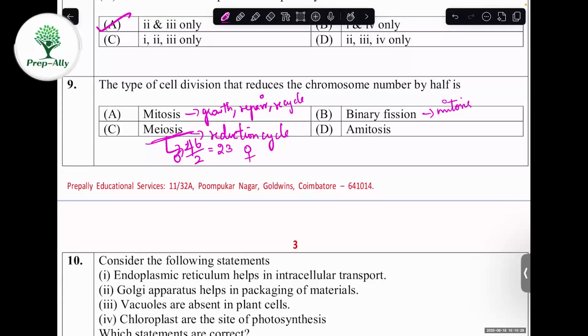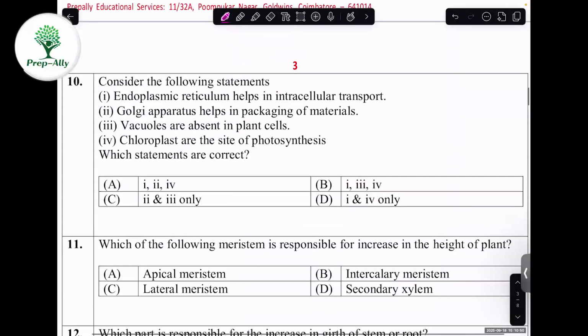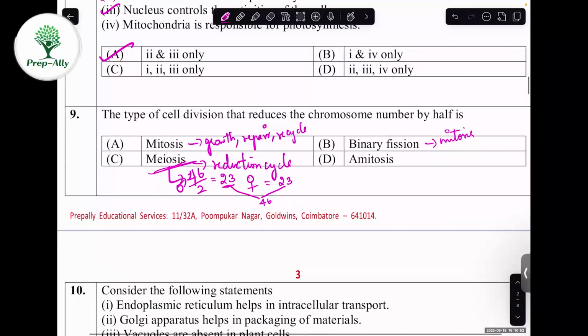In male there will be only 23 chromosomes. In female there are only 23 chromosomes. During fertilization, these 23 will combine to form 46 chromosomes, so the offspring will have 46 chromosomes. This reduction process is done by the process called meiosis. So the correct answer will be meiosis.